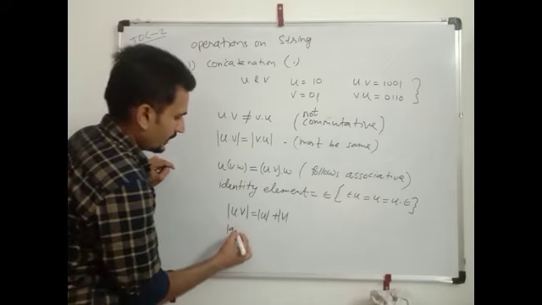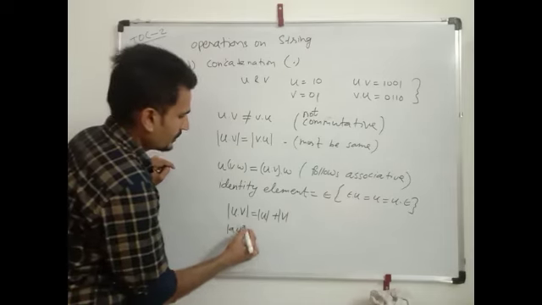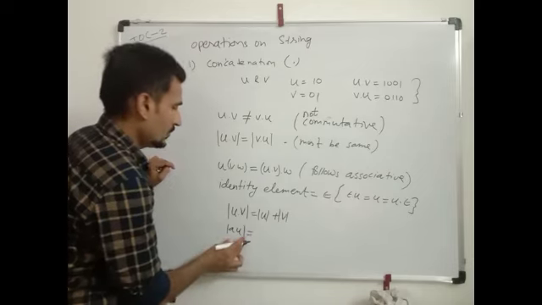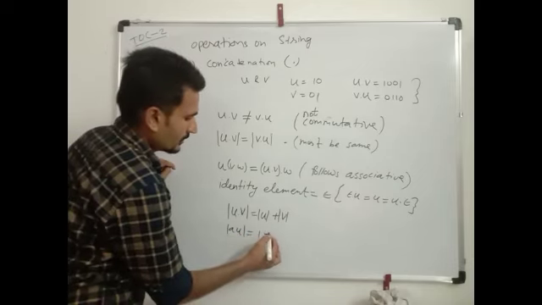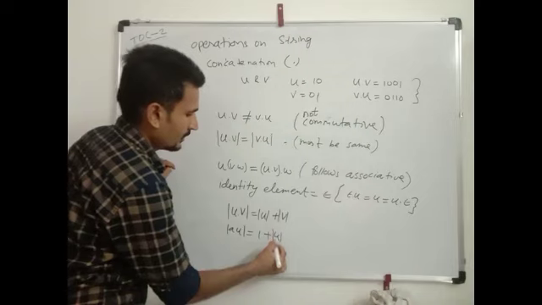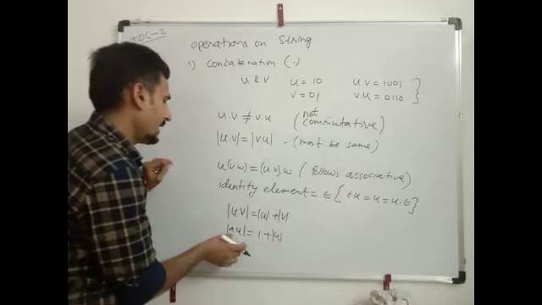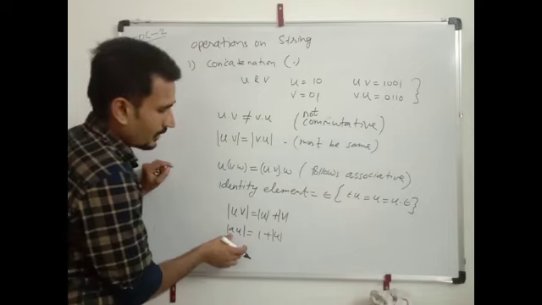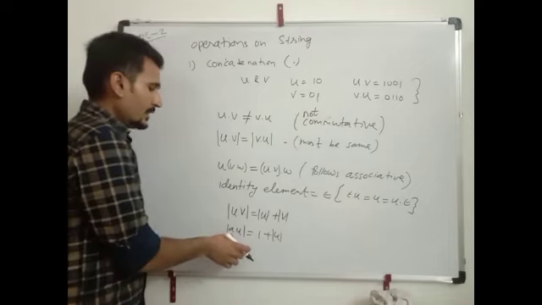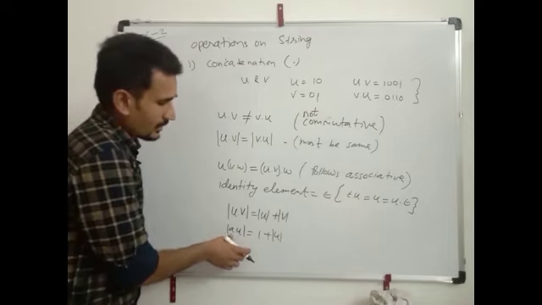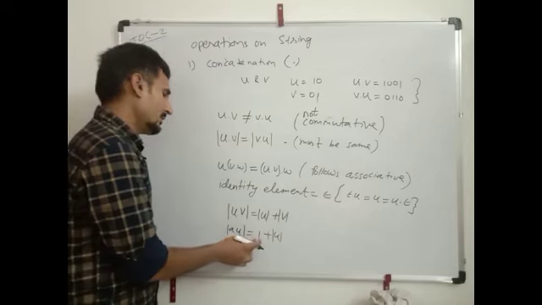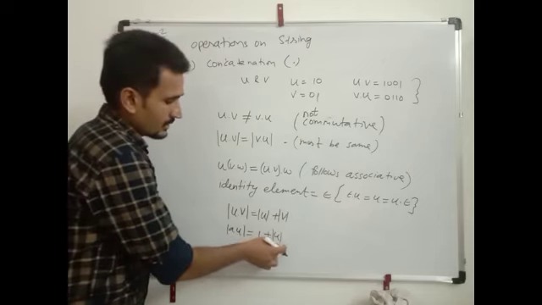If a is a symbol and u is a string, then mod of a u is equal to 1 plus mod u. 1 comes because of a. A is a symbol, so a symbol is always a string of length 1, so 1 plus mod u.